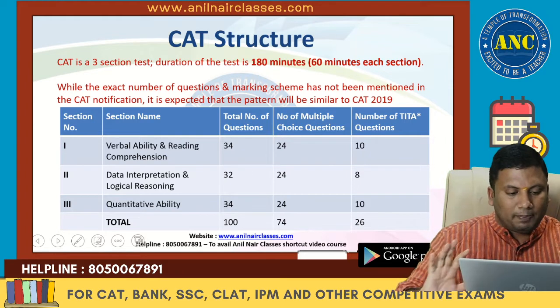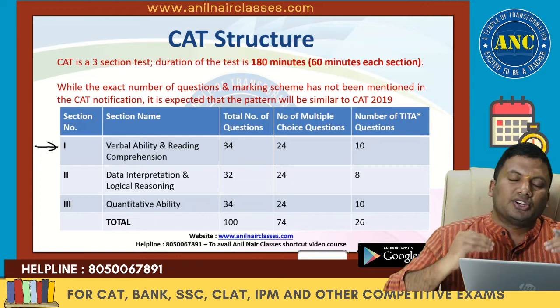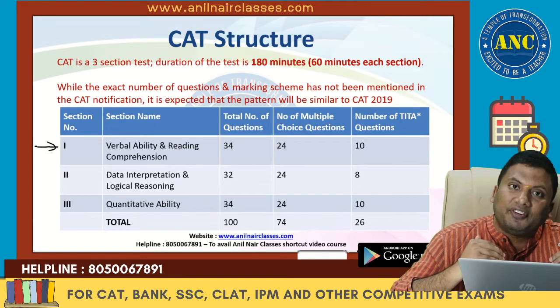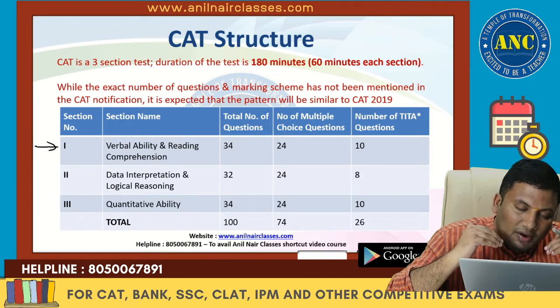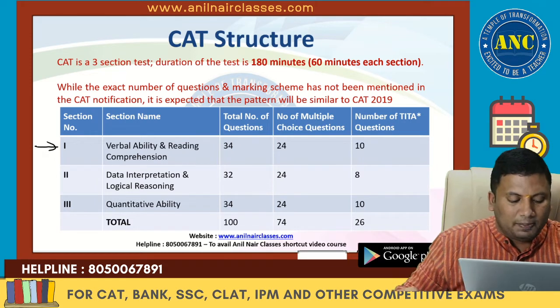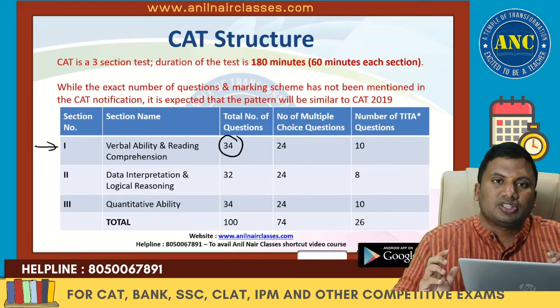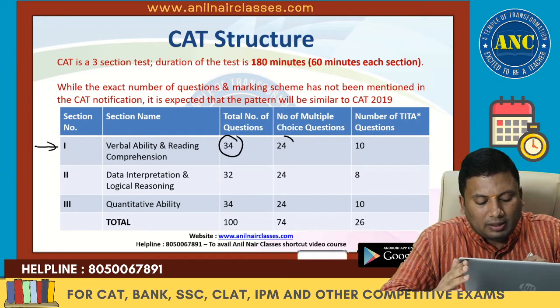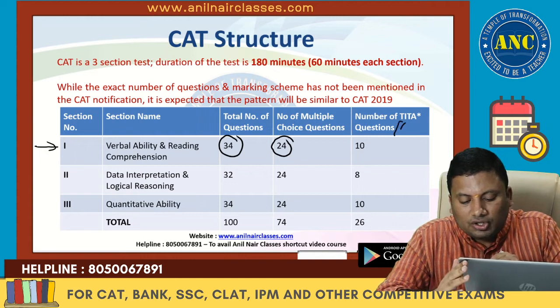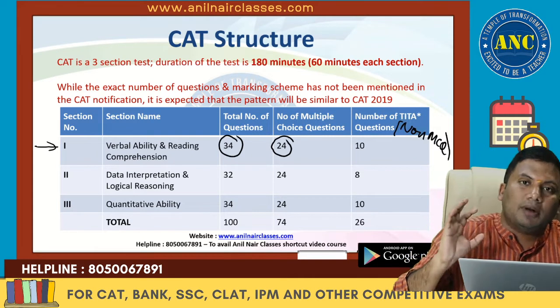Now this is the paper pattern. First verbal ability and reading comprehension. Now I will get into the detailed analysis of how many MCQ questions are there, how many TITA questions are there, where you type in the answer. Verbal ability, section number 1, 34 questions. 24 questions are multiple choice questions. 10 questions are non-MCQ questions. Right? MCQ means multiple choice question.